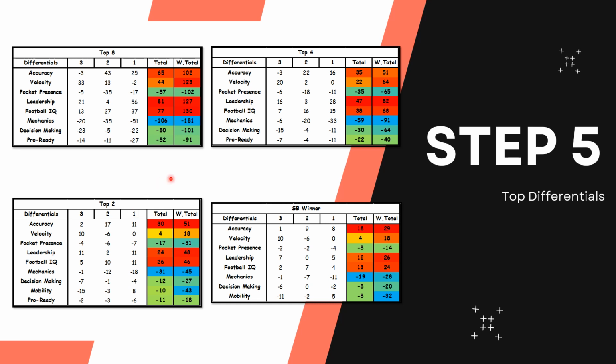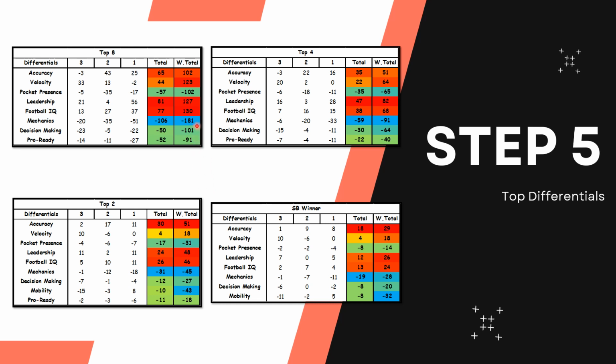And the differentials are basically going to tell you that one of the highest in terms of weights and just in total in general is football IQ. Also leadership, so having those two traits along with velocity and accuracy at the top 8 level is huge. So those four traits would be good to have in terms of strengths. Now, what are some of the good weaknesses to have if you're a quarterback? I know that doesn't sound right, but it's kind of telling you what you're looking for on these scouting reports.